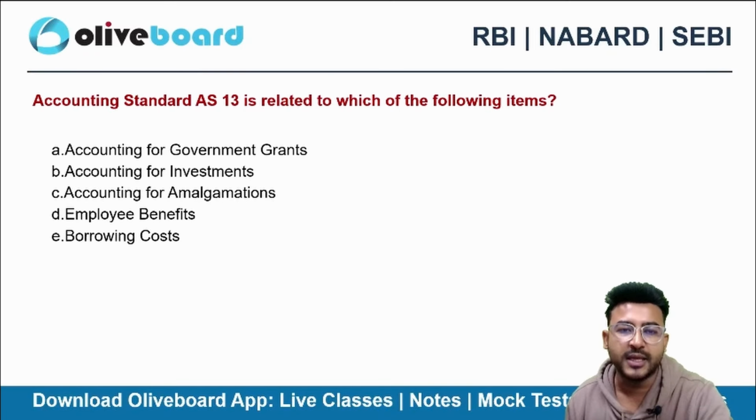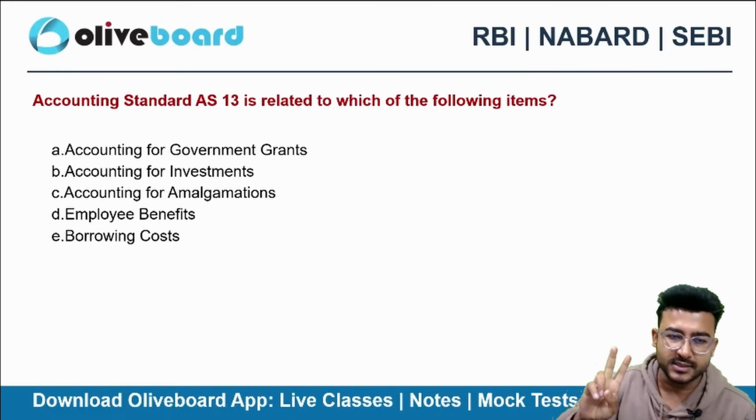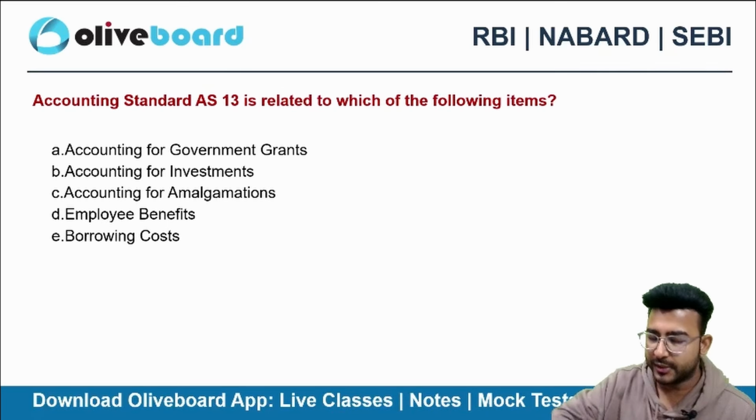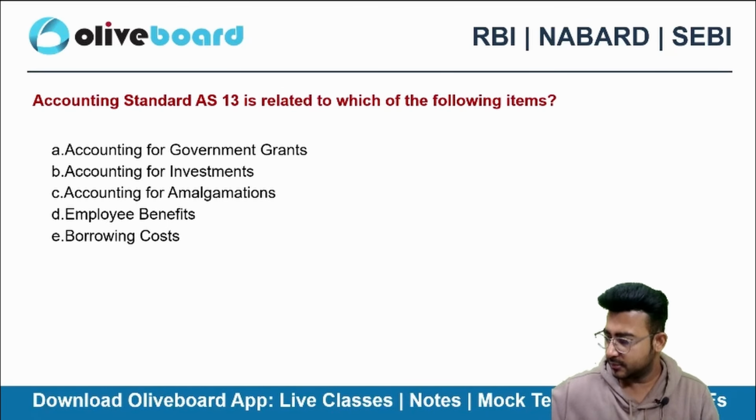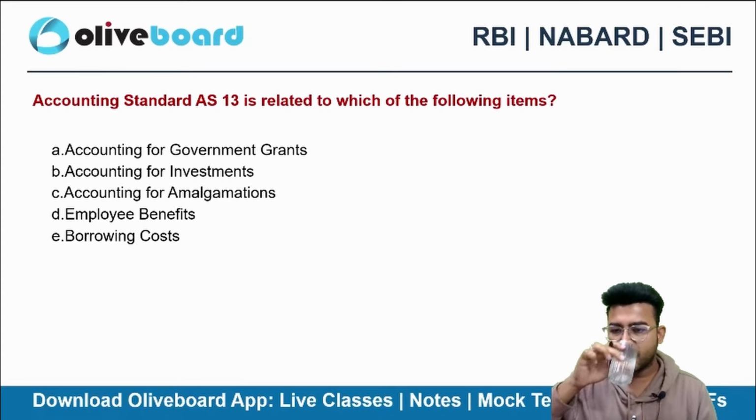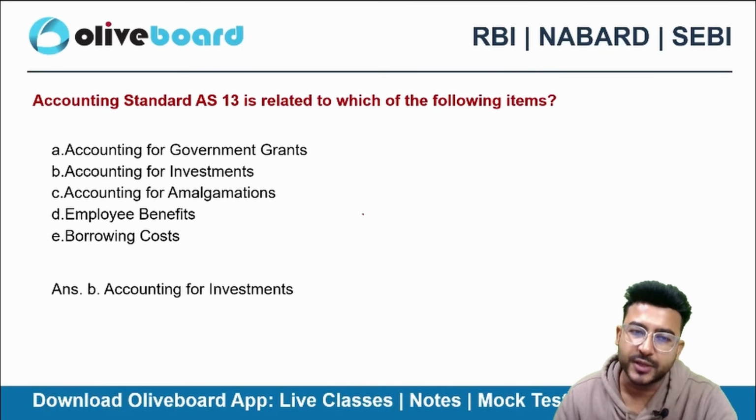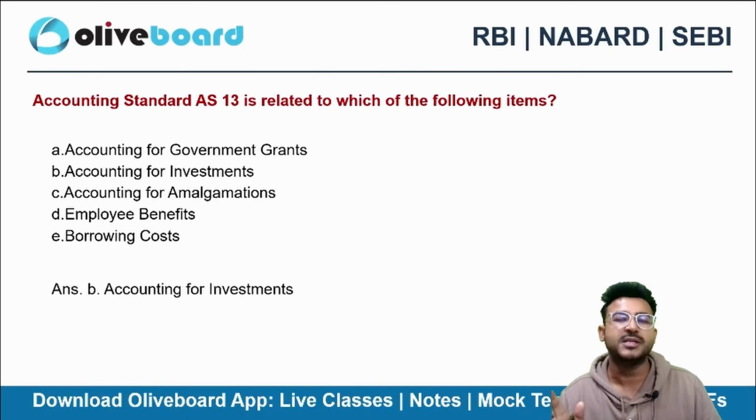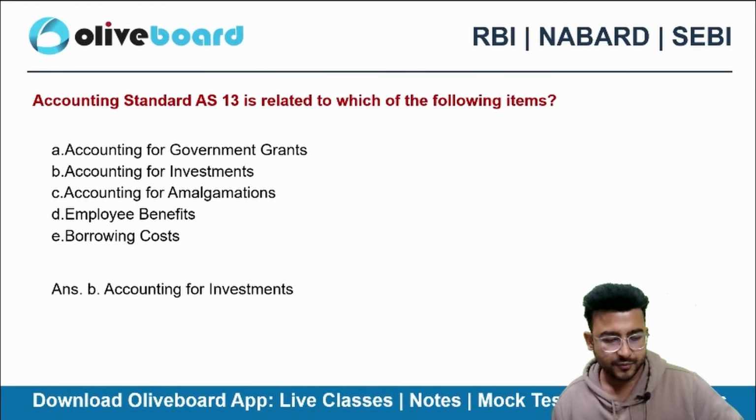Next one. Accounting Standard 13 is related to which of the following item? Government grants, investments, amalgamation, employee benefit, or borrowing cost. What do you think? That is quite straight that it relates to the accounting for the investments. And please do cover all the Ind AS, all the accounting standards, number and names that I have given you in the paid classes. It can be super important for the examination.